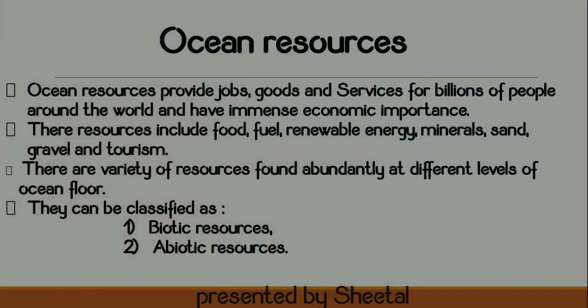So let us see first what is ocean resource. Ocean resources provide jobs, goods, services for billions of people around the world and have an immense economic importance. Their resources include food, fuel, renewable energy, minerals, sand, gravel, and tourism. There are varieties of resources found abundantly at different levels of ocean floor. So they can be classified as abiotic resources and biotic resources.